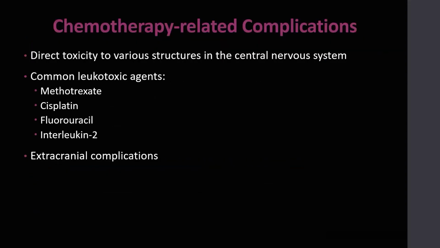Lastly, we will talk about chemotherapy-related complications, which typically occur as a direct toxicity to various structures in the central nervous system. There are many leukotoxic agents, with the most common being methotrexate. There are also extracranial complications that can occur as a result of chemotherapy. However, we will not be covering these today.